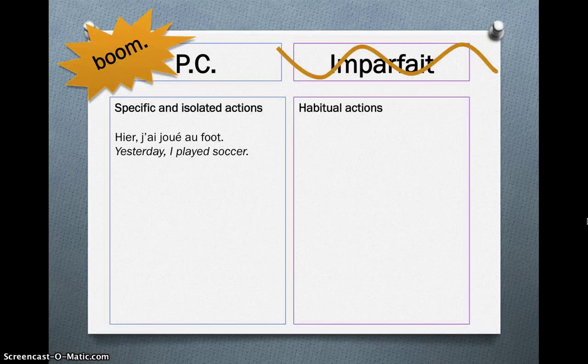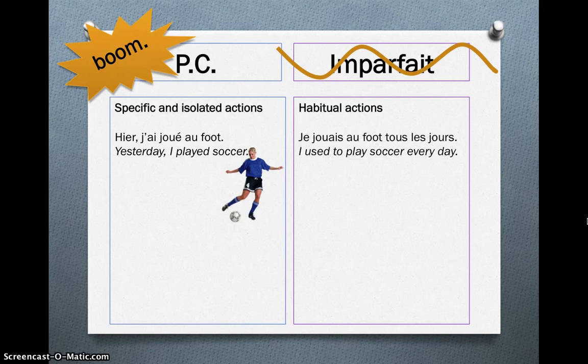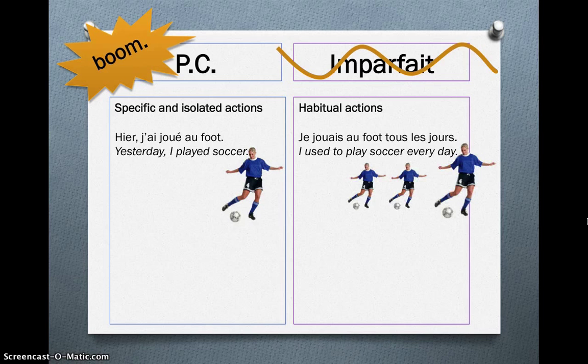So firstly, we're going to talk about the Passé Composé as a specific, isolated action. So, for example, hier, j'ai joué au foot. Yesterday, I played soccer. Boom, it's done, it's over. Whereas the Imparfait describes habitual actions like we've discussed. Je jouais au foot tous les jours. I used to play soccer every day. It happened over and over again.